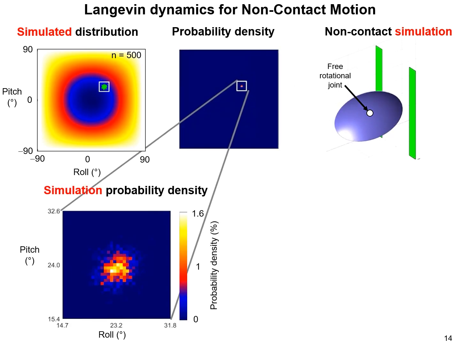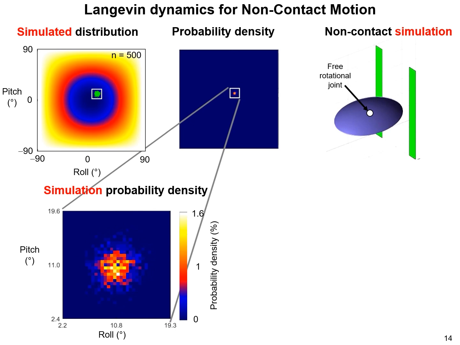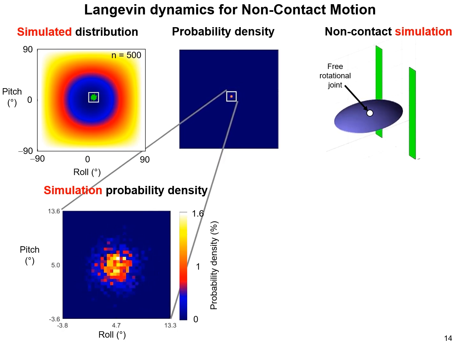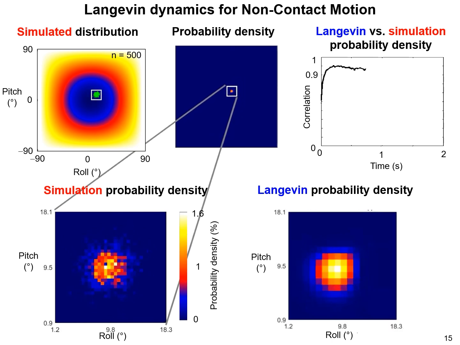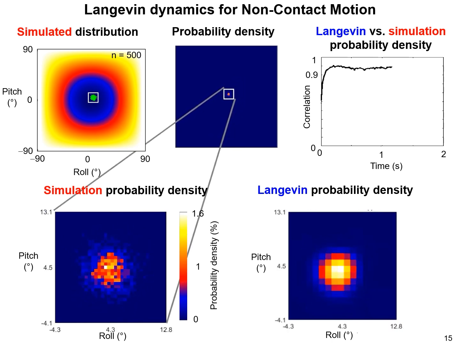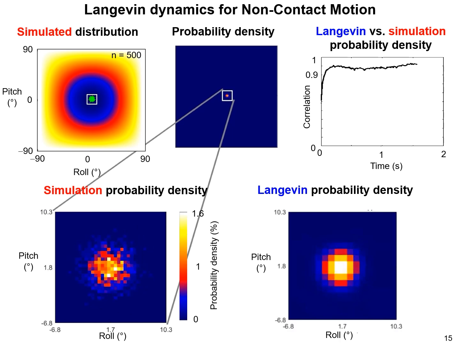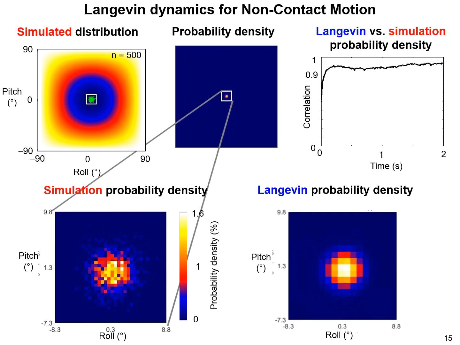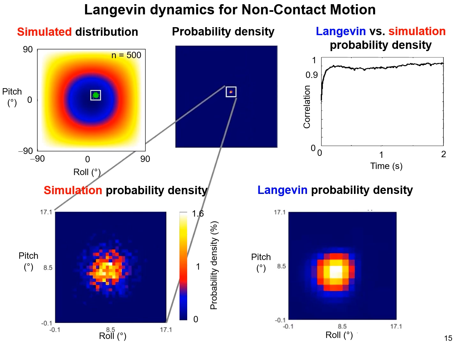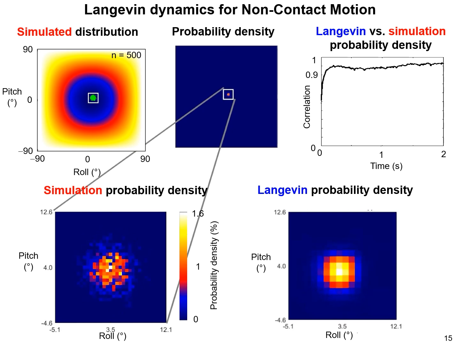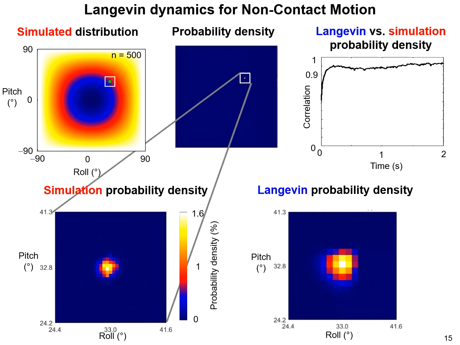Next, we measure the probability density of the robot states at each time step. For better visualization, a zoomed-in view of the probability density is shown in the bottom left corner. Using the probability density of the robot states generated from simulation, we fit the overdamped Langevin equation with the numerical probability density solution. The fitted Langevin probability density, shown in the bottom right corner, aligns with the robot state probability density, achieving an average correlation of 0.9 between the Langevin distribution and the robot simulation distribution.